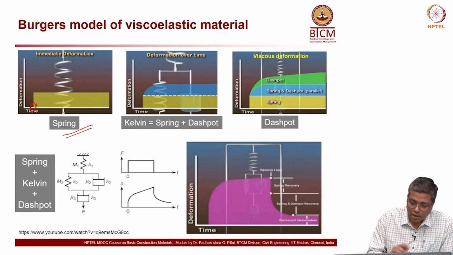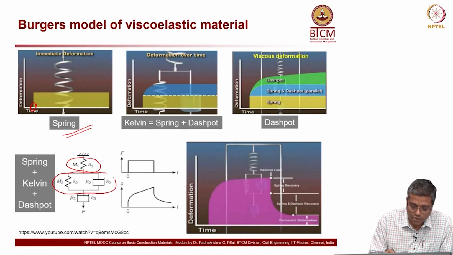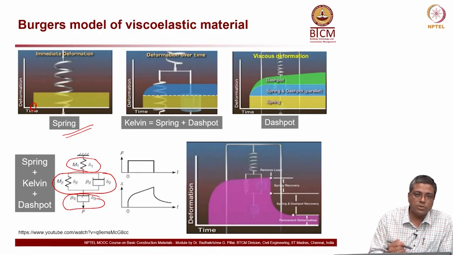Okay. Now, before I go into the graph, let me show you what this model looks like. So, this is a spring model here, and then you have a spring and dashpot placed in parallel, which we call the Kelvin model, and then you have a third one which is a dashpot model alone. Okay. So, these are spring, Kelvin and dashpot put in series.